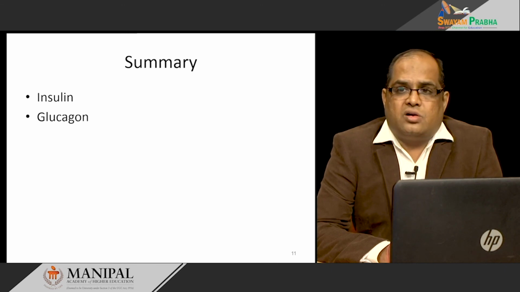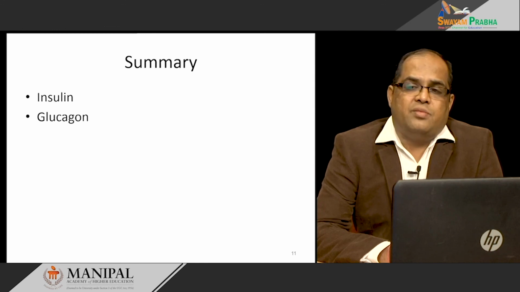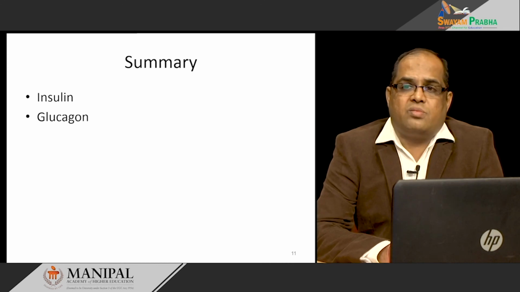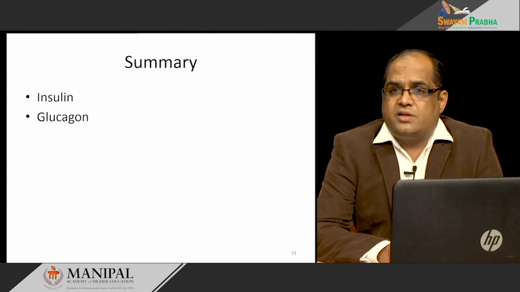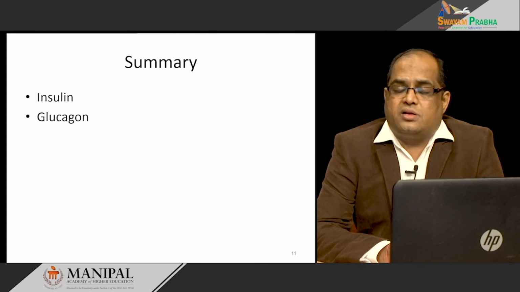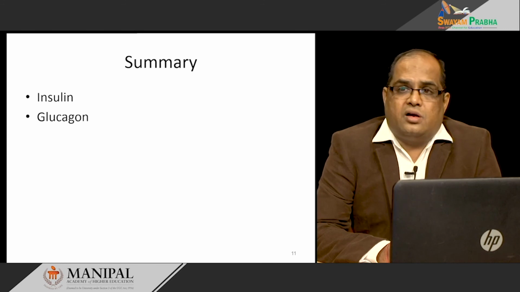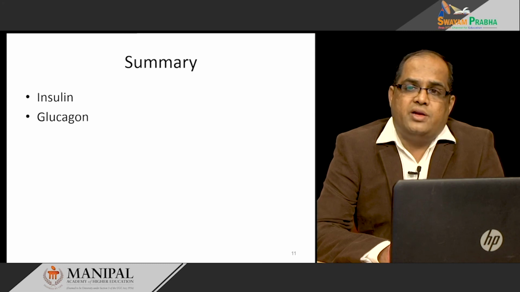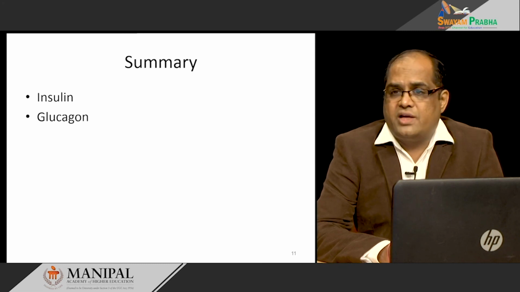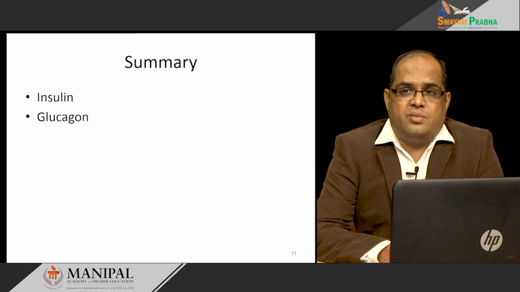It utilizes the glucose to decrease the blood glucose level. If excess glucose is still there, it stores it in the form of glycogen, it stores it in the form of lipid, and also it helps in the synthesis of proteins. Whereas the glucose producing pathways are inhibited by insulin, like glycogenolysis, gluconeogenesis, and also lipolysis.